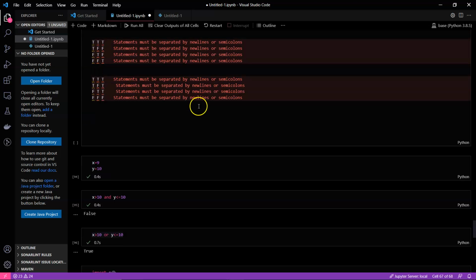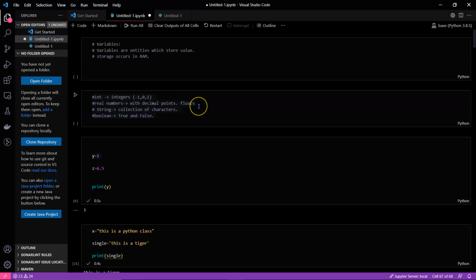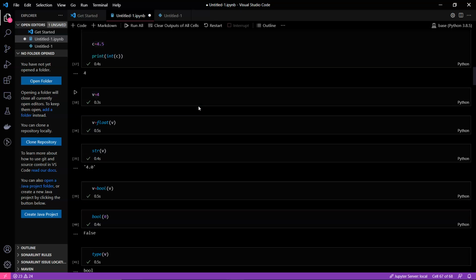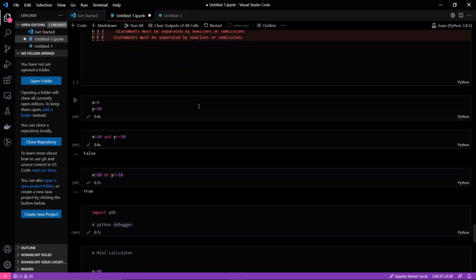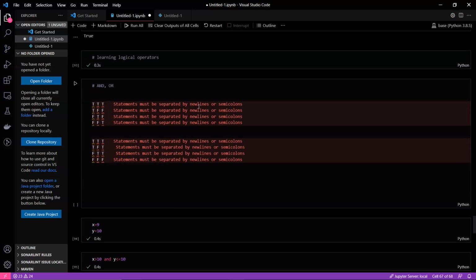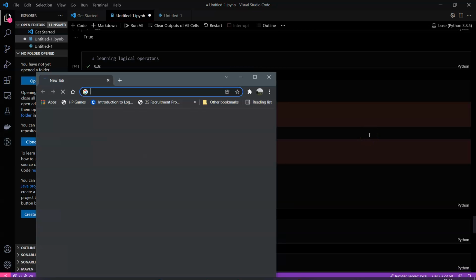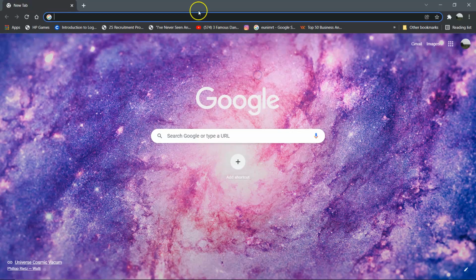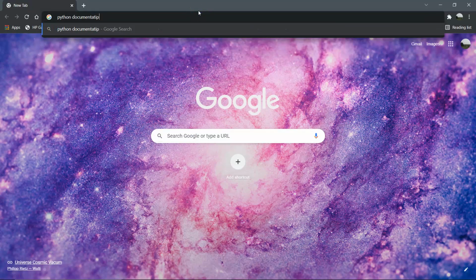If you are curious about where to see all these functions, there is the Python documentation, which is commonly used. If you want to see it, let's open a new tab in Chrome and go to the Python documentation.